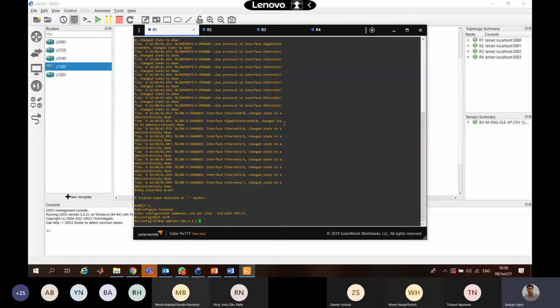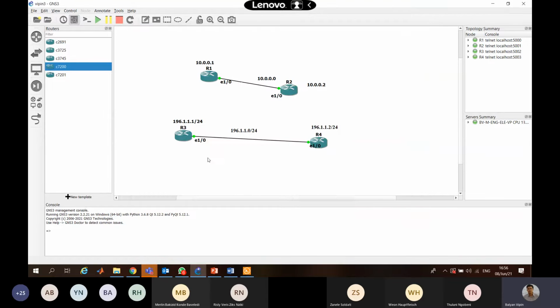You just have to show me the print screen of this part where you do the changes up to this point. You have to submit the print screen with your submission. In a similar way you have to do it for question number 3. You don't have to do ping and everything. You just have to show me that you assigned the IP address to them. Now this is all from my side.